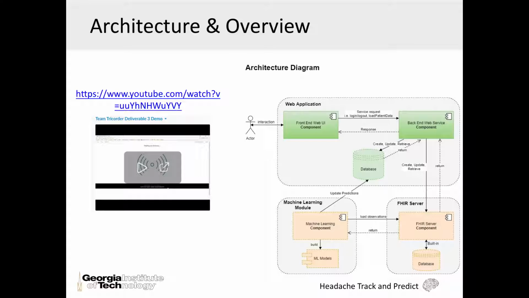Some information, such as weather in the area or allergy information, is also provided from the UI, but we capture this data automatically based on the location of the user, and this information is saved in a local database specific to the backend. Finally, we have a data processing module that uses machine learning techniques to predict the next episode of headache.